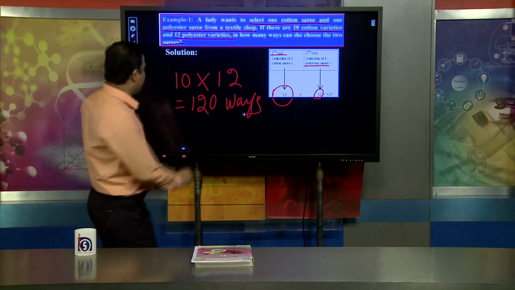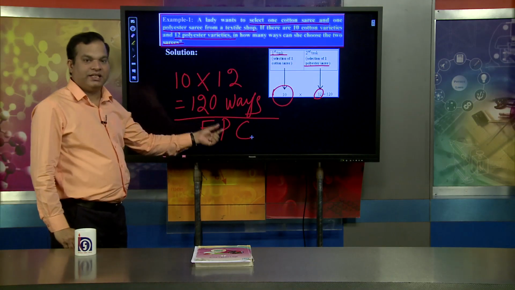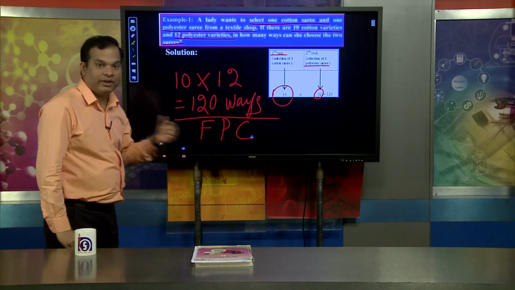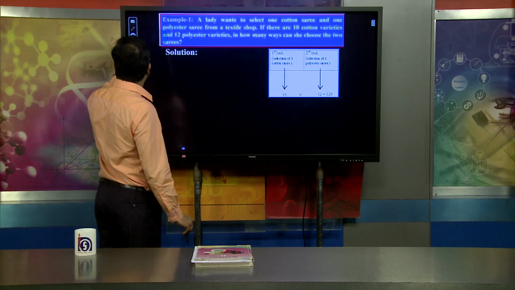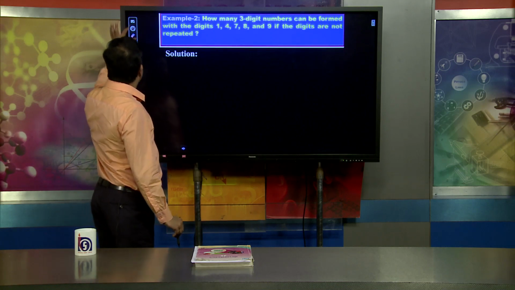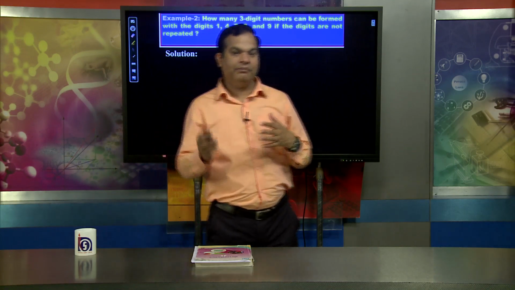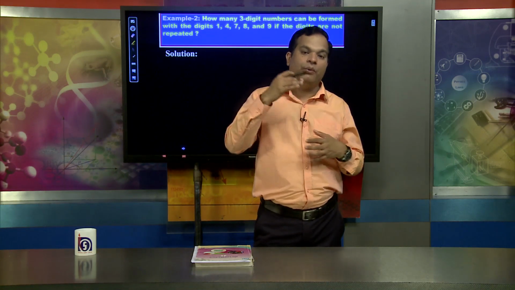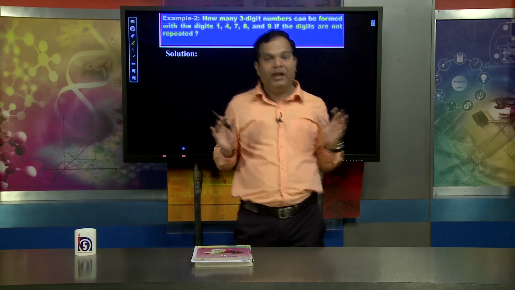And this answer we find by using the fundamental principle of counting, called FPC. That is very important to understand. Now we have to move to the second example, because this exactly shows where we have to apply the fundamental principle of counting in our day to day life.